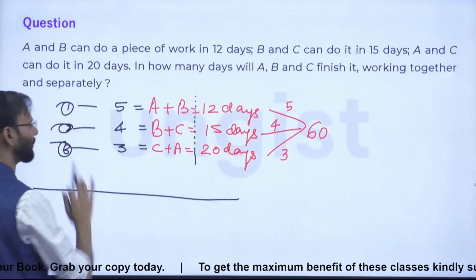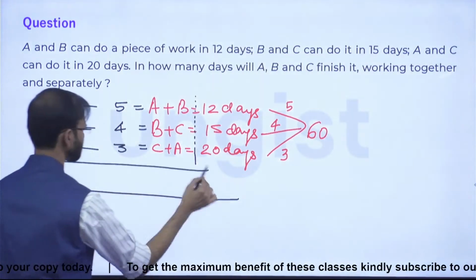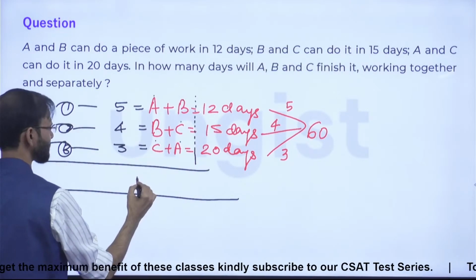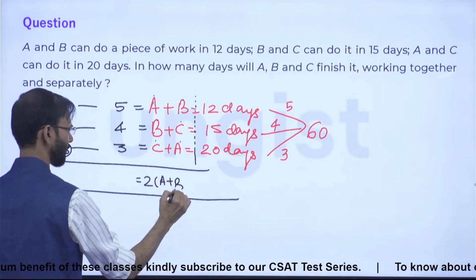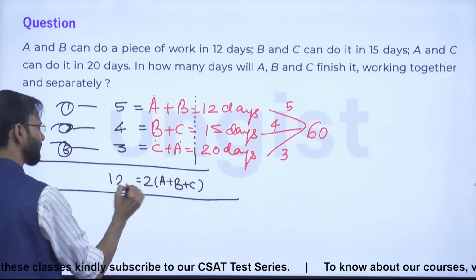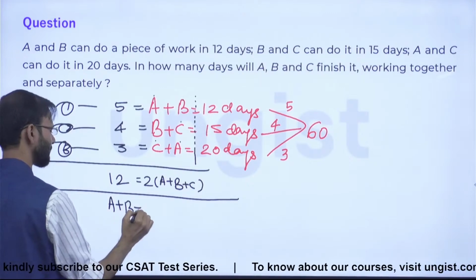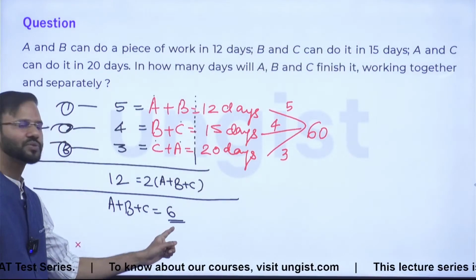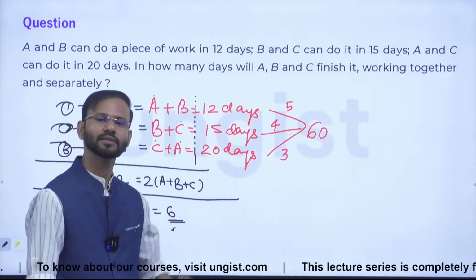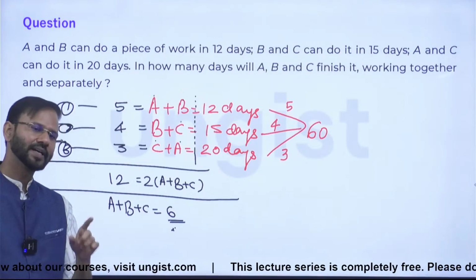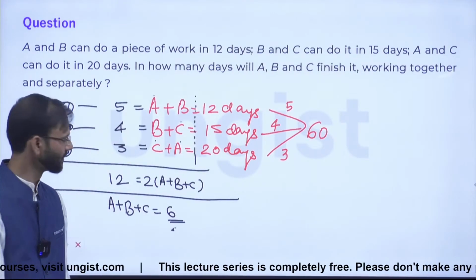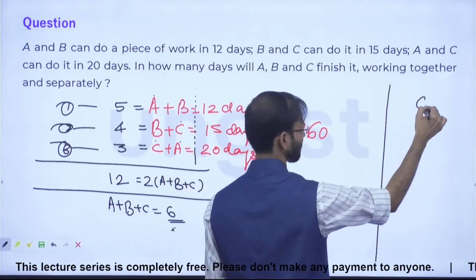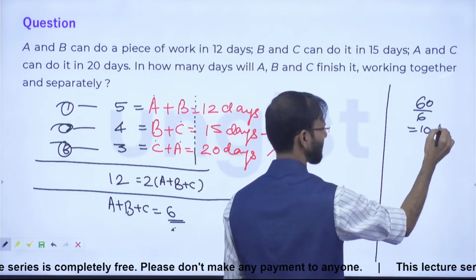If I add these 3 equations, you know what will happen? A twice, B twice, C twice. So this is 2 times A plus B plus C. Correct? And what is this? 12. So A plus B plus C is equal to what? 6. Guys, when all of them are working together, they are doing 6 units work in one day. And total work is 60. So working together, they will take 10 days to finish the work. Correct, everyone? The first question is solved, right?